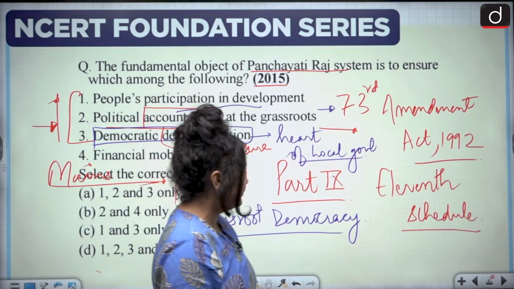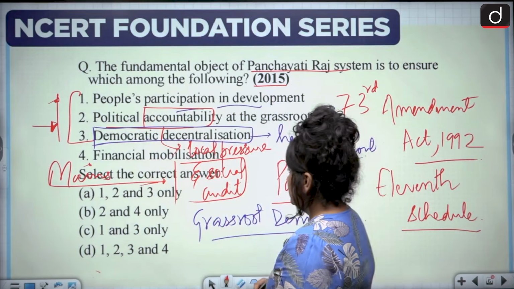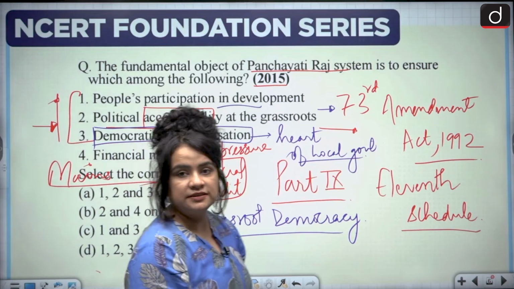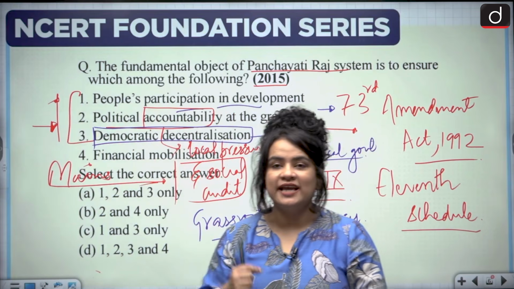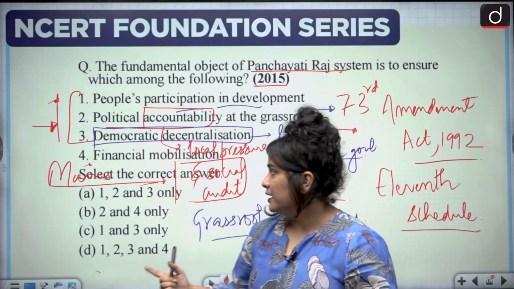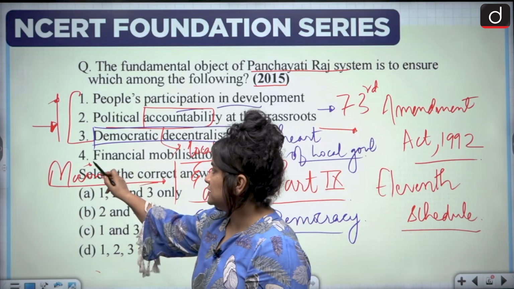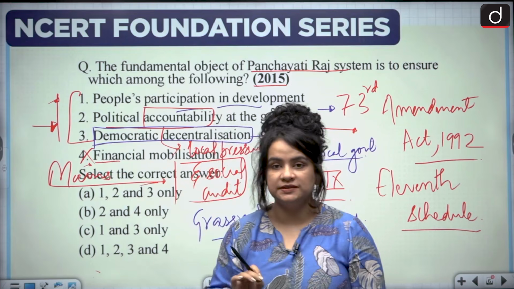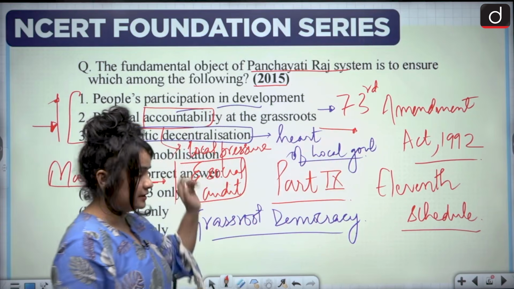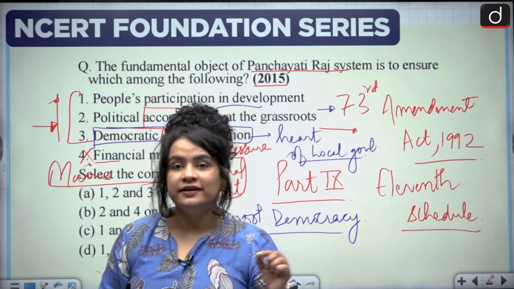Now, the fourth option says financial mobilization. Now, here, of course, the constitution does give some powers to the Panchayati Raj system, in the sense that the panchayats can levy taxes, they can collect rent, or they can collect some fee or fine. But their main purpose is not financial mobilization. This is not their purpose. On the contrary, they are lagging behind in this particular case, in the case of financial mobilization, because they are dependent largely on grants from the state.